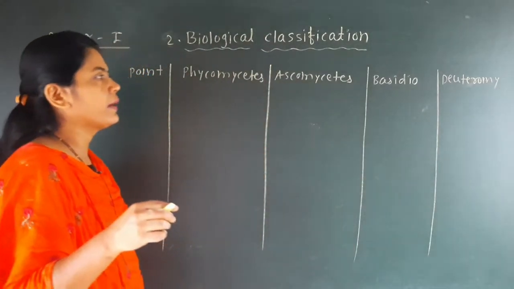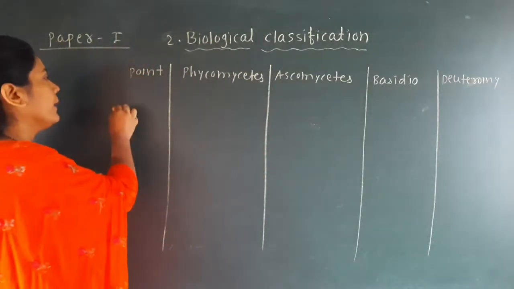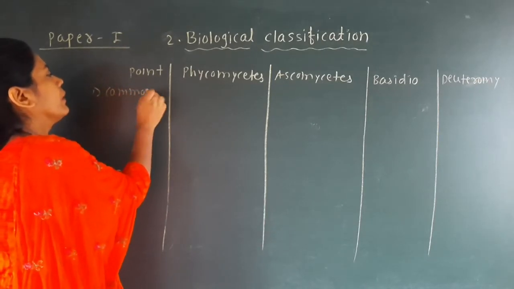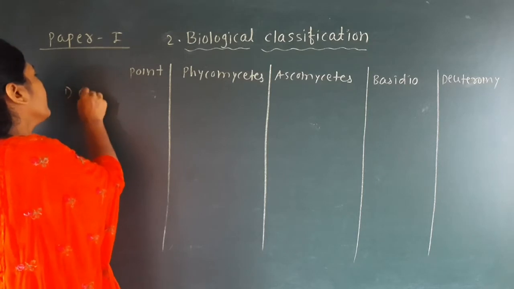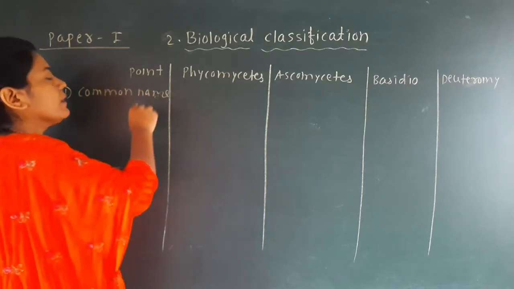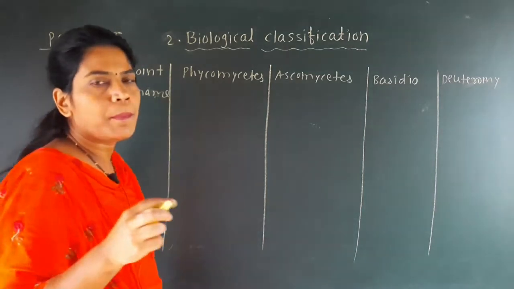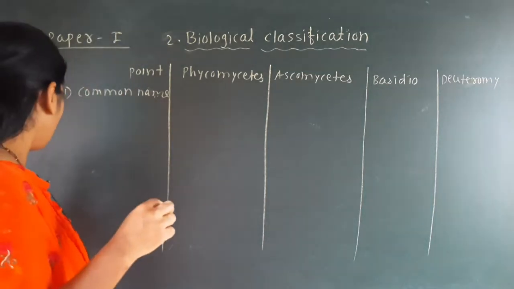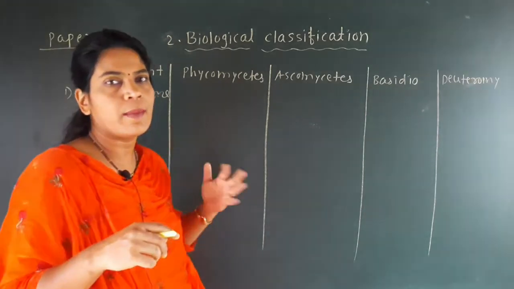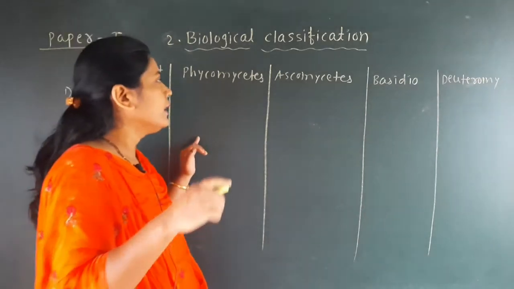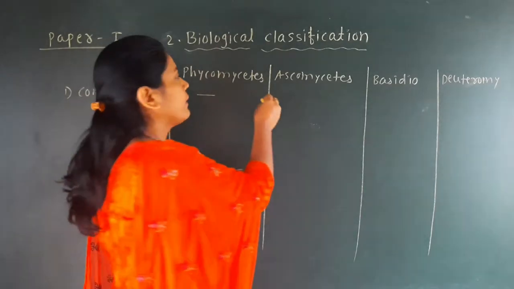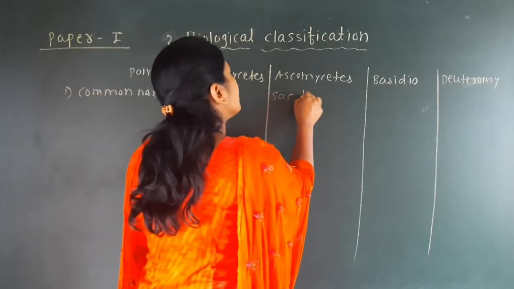The first point is the common name. That means some fungi are known by a common name, but not all groups of fungi have one. We have seen that the Phycomycetes do not have any common name, but Ascomycetes is generally called the sac fungi.